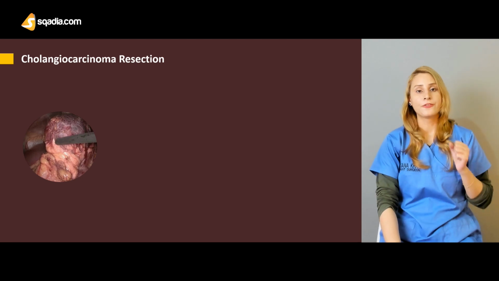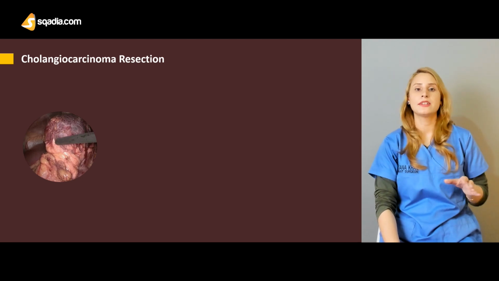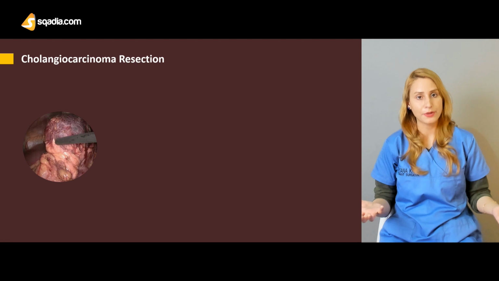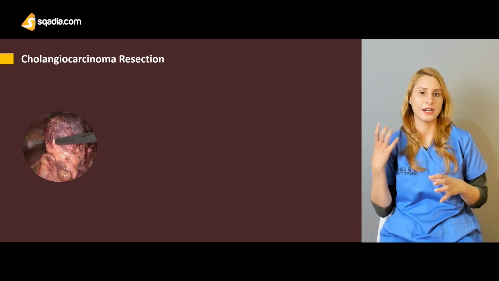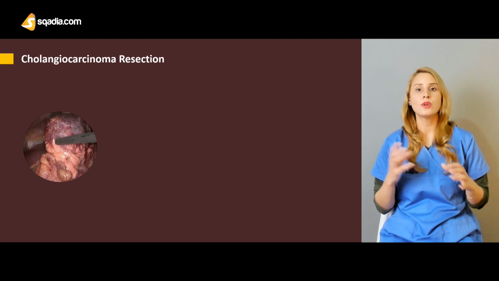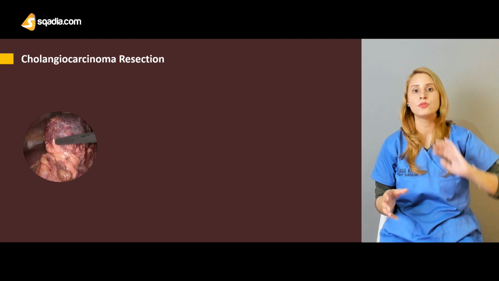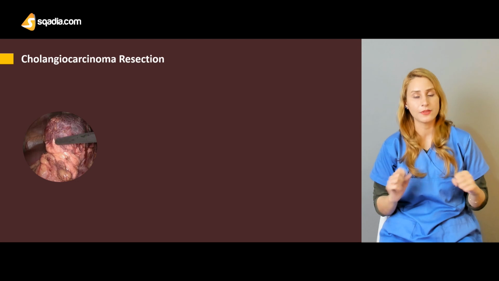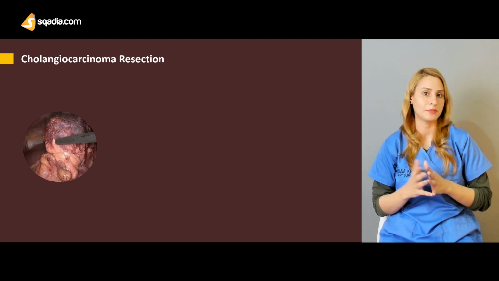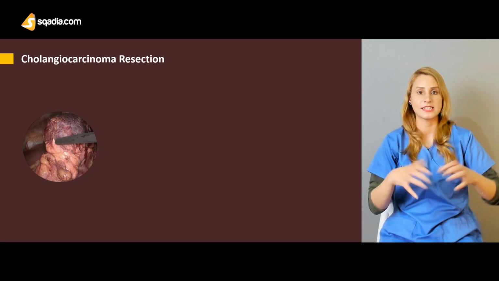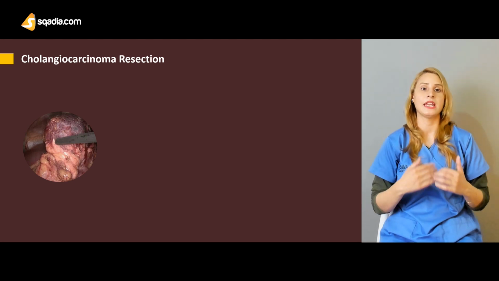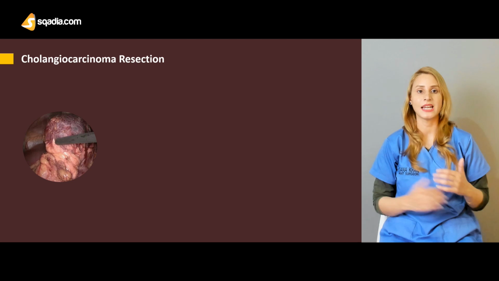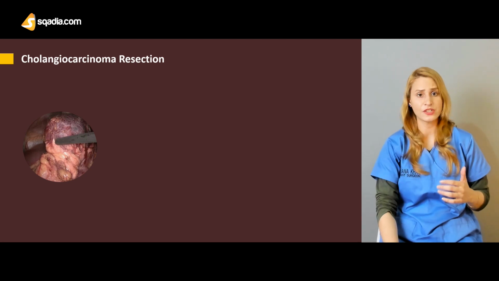For the tumors which are limited to the gallbladder, you can either do a laparoscopic cholecystectomy or an open cholecystectomy. What is recommended is, if you are very confident with a laparoscopic cholecystectomy, then you can go for it. You resect the tumor, you do the cholecystectomy, and you try to get rid of the nodes which are involved.